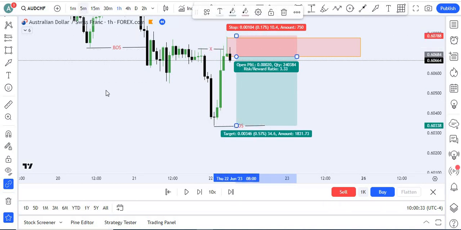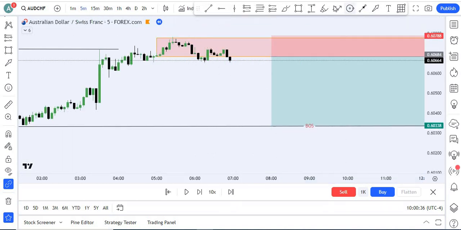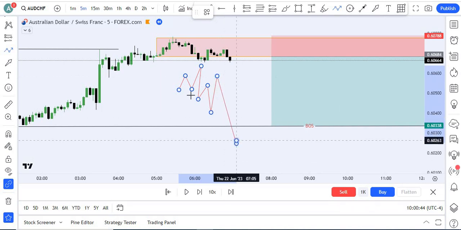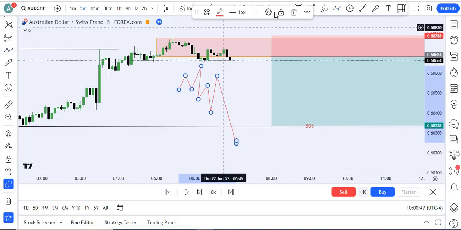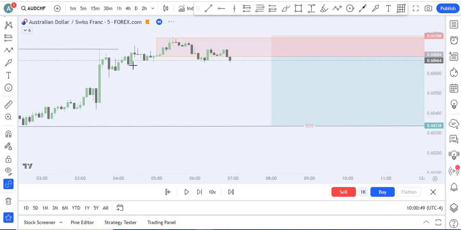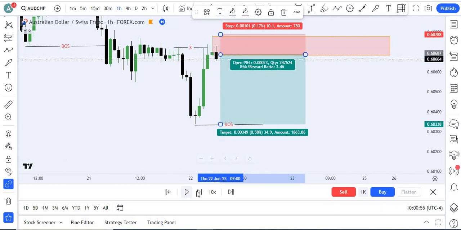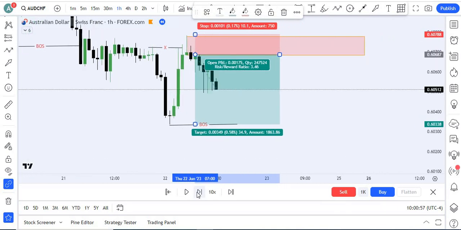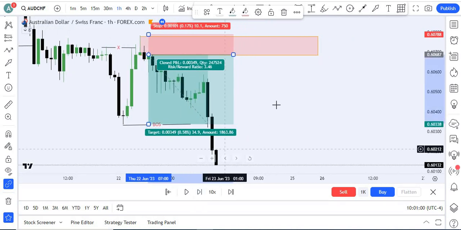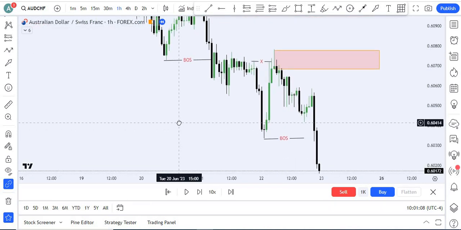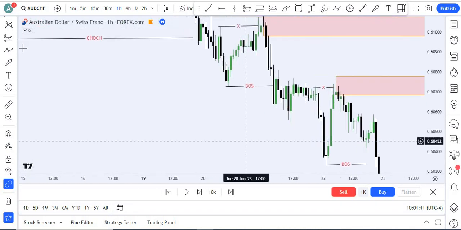Second option, we shift to the lower time frame, and as I explained, price must take out the change of character, make an inducement, go to the extreme level, and then you can sell from here. So this is our second part. So let's see what happened. The third candle mitigates this one, and we are in the trade. This is the first type of entry. The second type of entry I will explain in the next video, and also explain more deeply these forex and commodities.